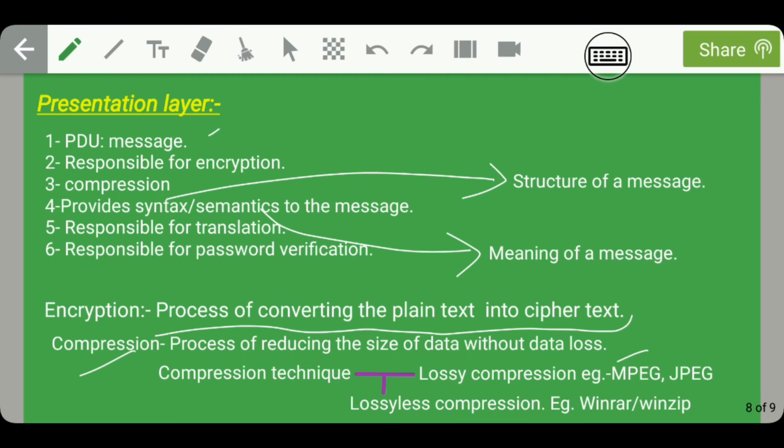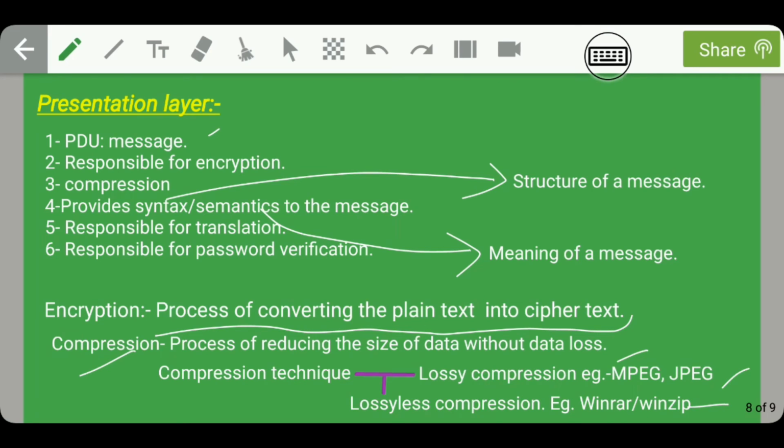So in lossy compression techniques, we can reduce the data size, but some data loss can be there. And examples of lossy compression techniques are MPEG and JPEG. Whereas in lossless compression technique, we can reduce the data size without any data loss. And examples of some softwares of lossless compression technique are WinRAR and WinZip.